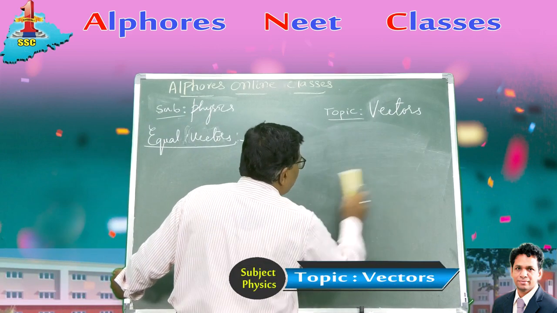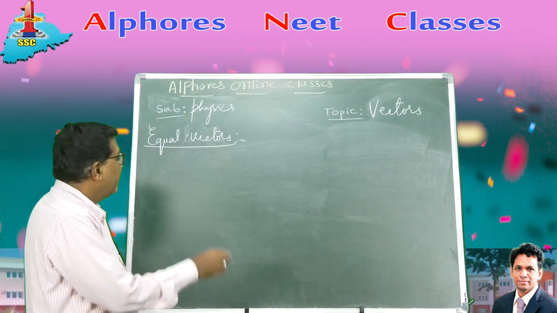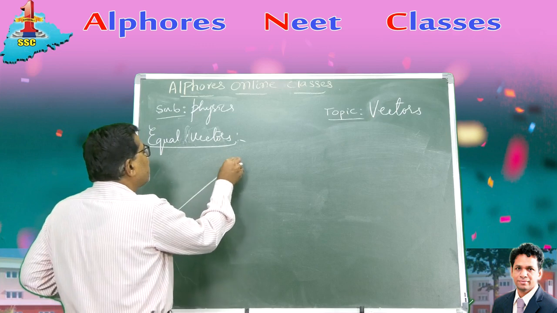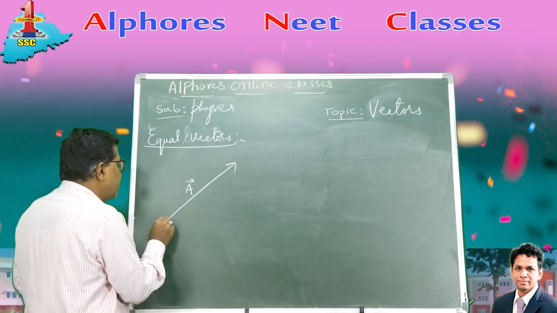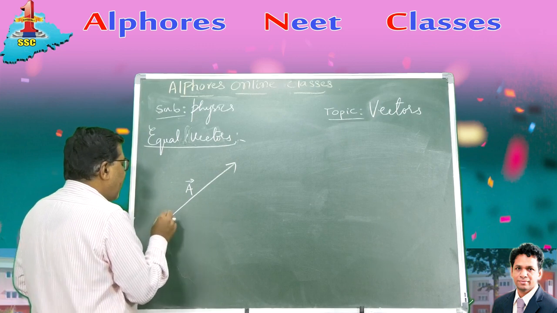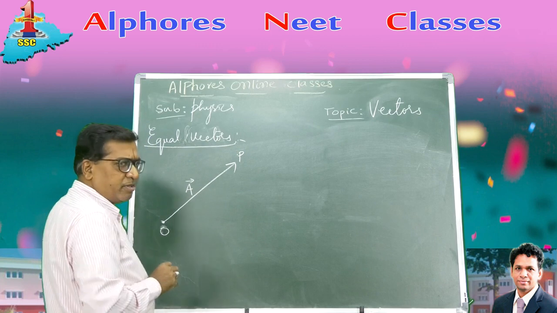Now how can you prove that two vectors are equal? How can you prove it like this? Let me show. Let there be a vector A bar whose initial point is O and terminal point is P.